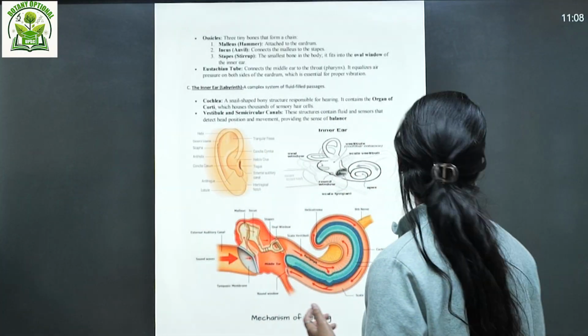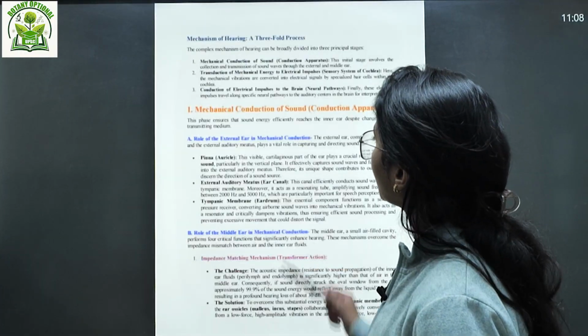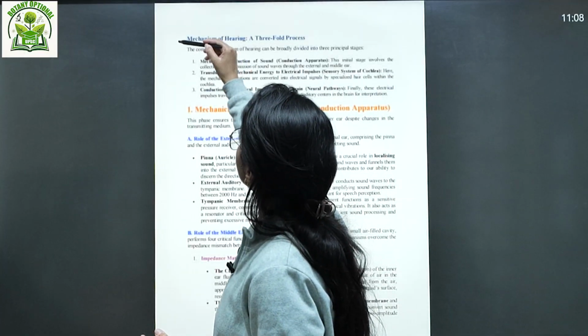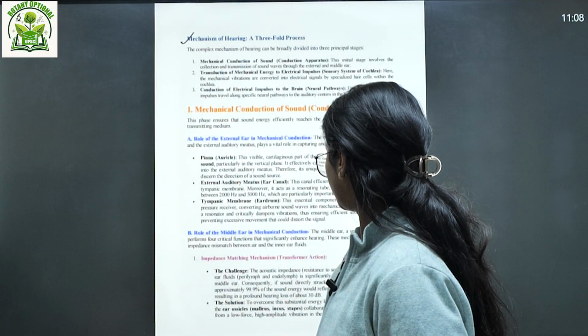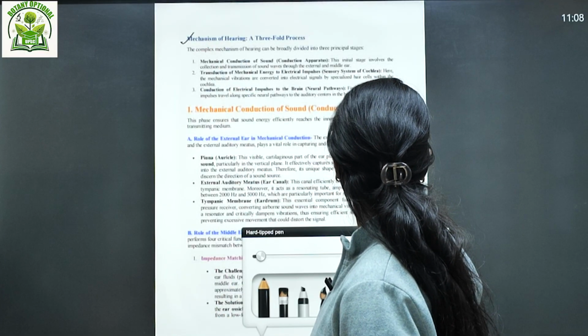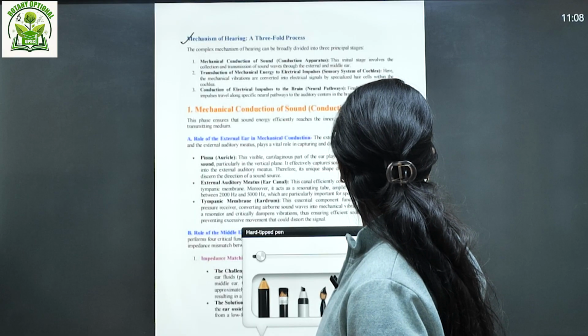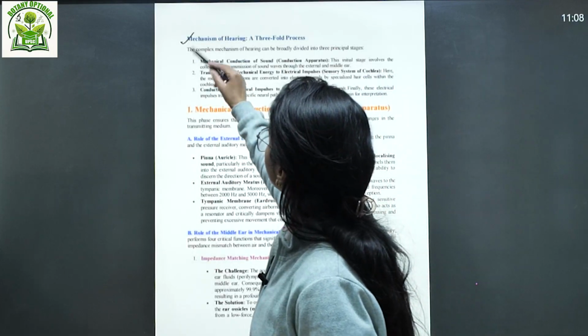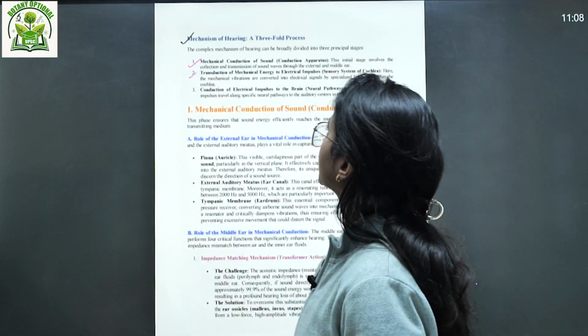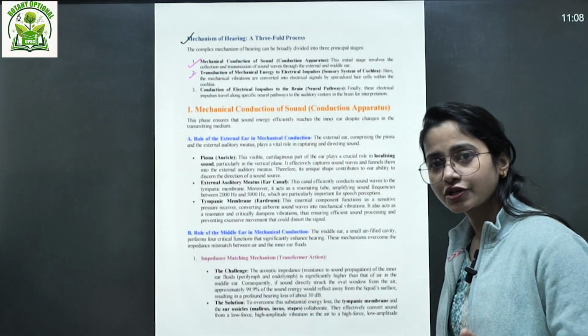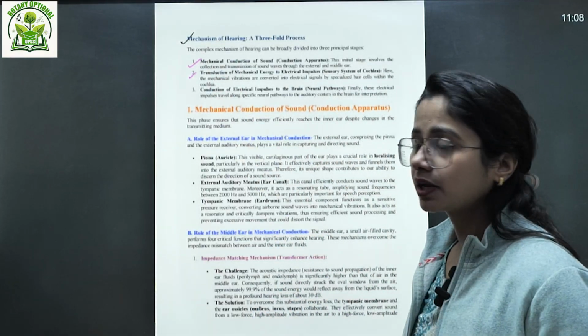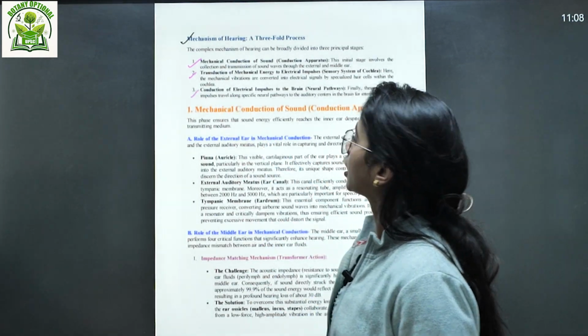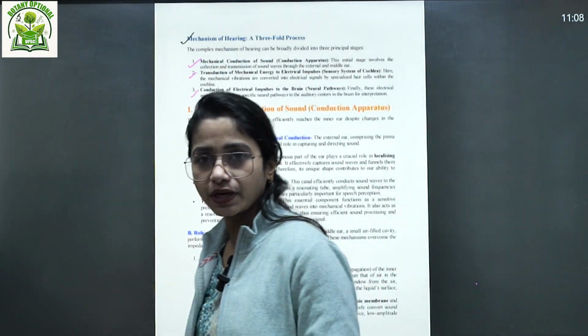After that we also started the mechanism of hearing. In the mechanism of hearing, there's a threefold process. First, the mechanical conduction of sound; then the transduction of mechanical energy into electrical impulses; and the third is the conduction of electrical impulses to the brain, right?